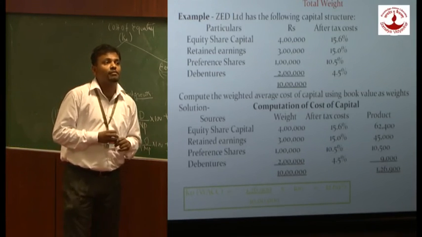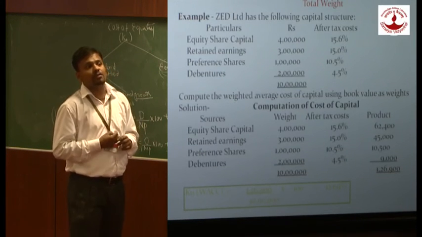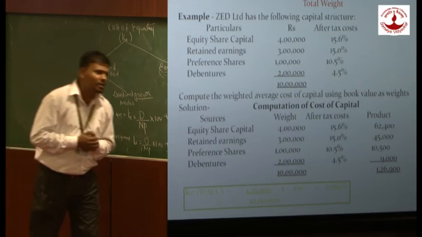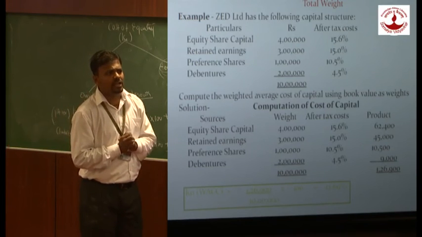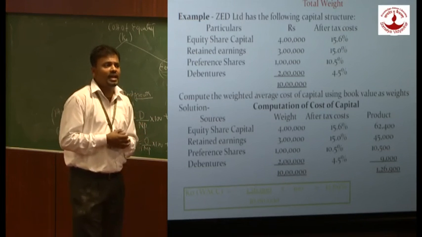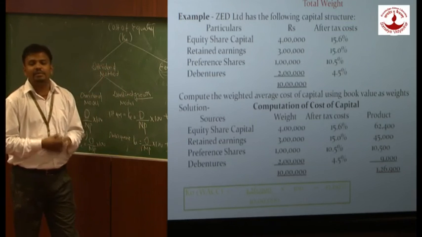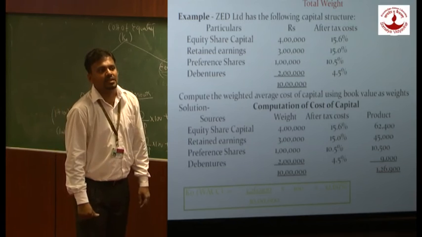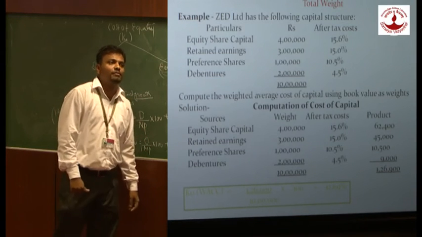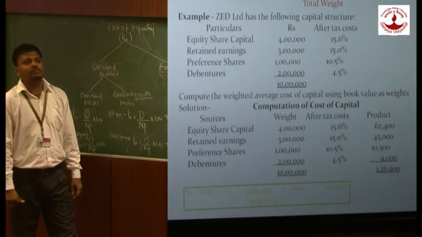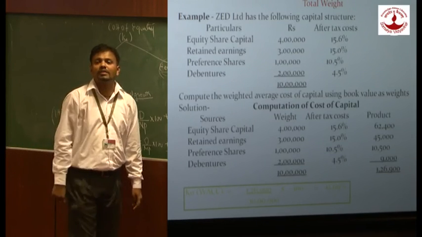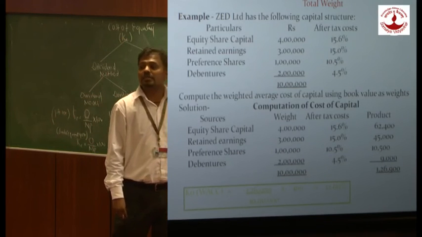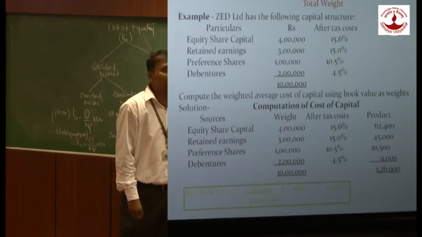Now let's see a practical example. The company has collected capital from 4 sources: equity share capital 4 lakh, retained earnings 3 lakhs, preference shares 1 lakh and debentures 2 lakhs. And what are the costs the company is paying? Equity 15.6, retained earnings 15.0, preference 10.5 and debentures 4.9. These costs are already given in the problem. We were supposed to calculate them individually, as we discussed earlier. Now we are given the cost of equity 15.6.